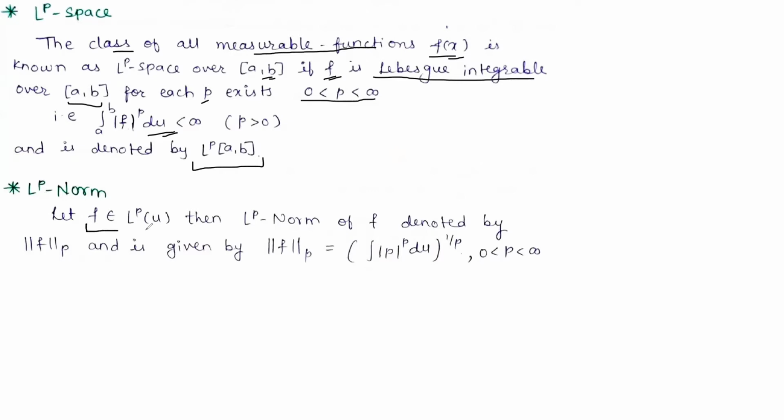If f belongs to the LP space, then the LP norm of this function f is denoted by the norm of f over p and is given by the integral of |f|^p dμ, the whole to the power 1/p, where p is greater than 0 and less than infinity.